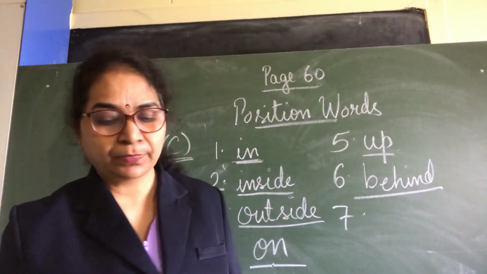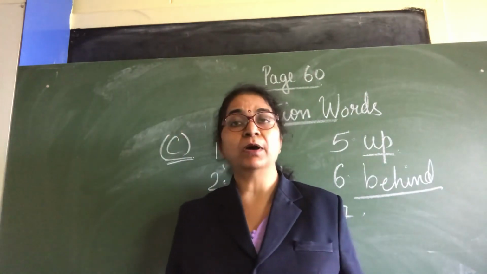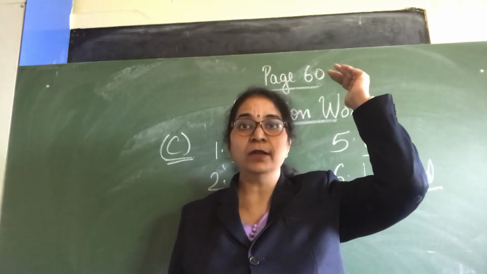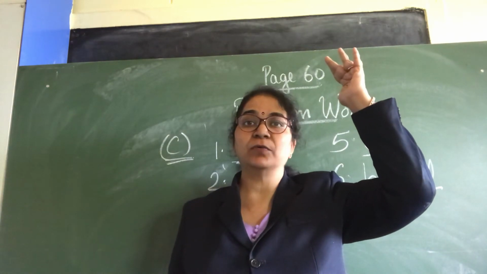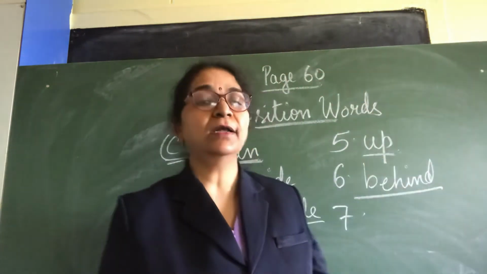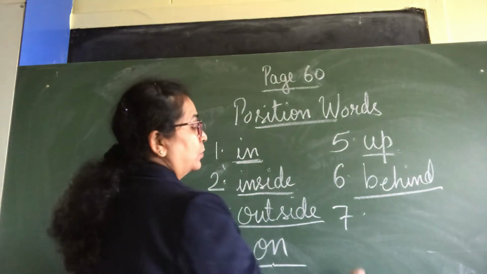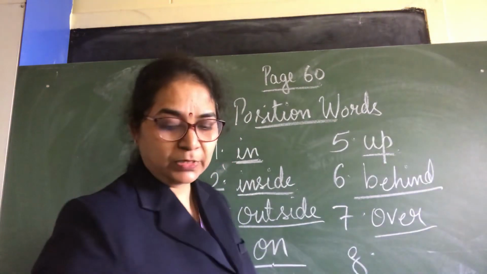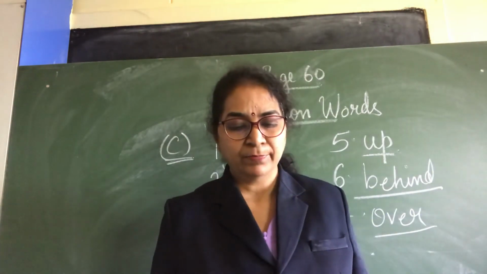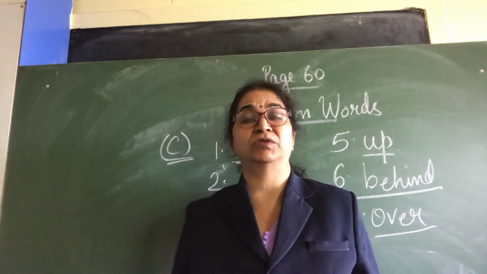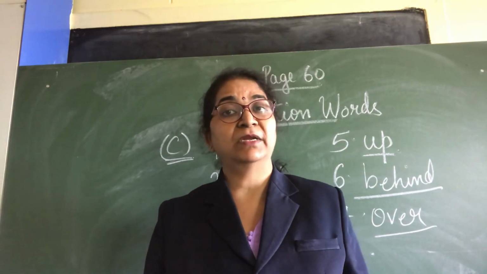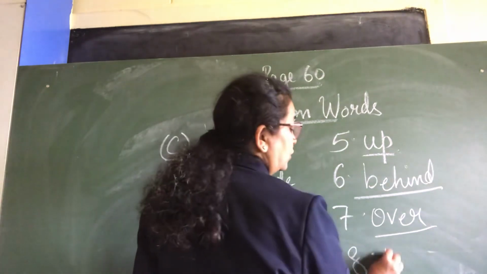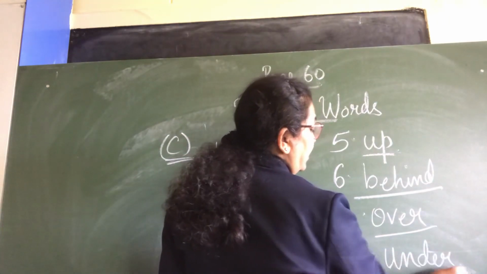Then the seventh one. The parrot flew over my head. Where did the parrot fly? Over, upper. So which is the position word over here? Over. Over my head. Then the last one. Aman is standing under the bridge. Where is Aman standing? Under the bridge. Which is the position word? Under. So in this last one, underline under.